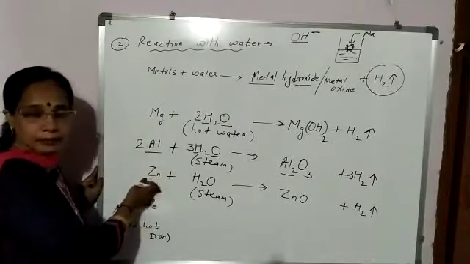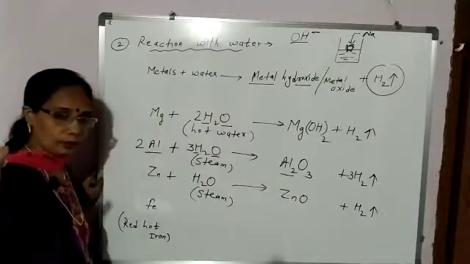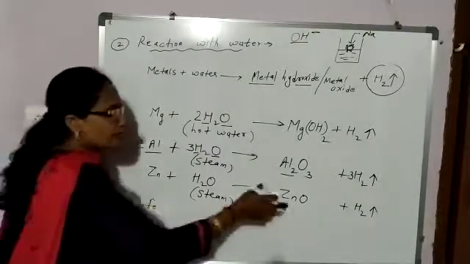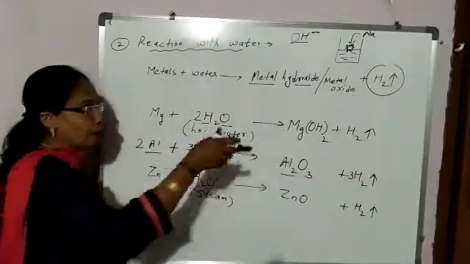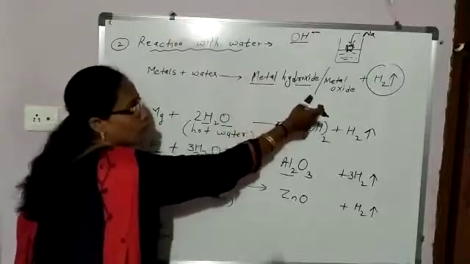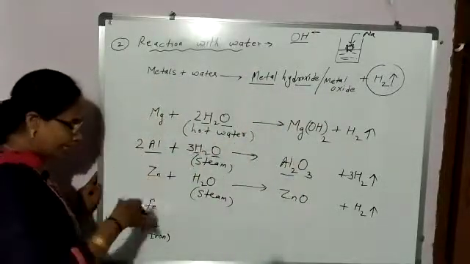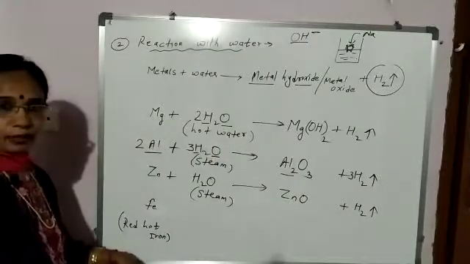So, what do you observe? Aluminium and zinc, neither do they react with cold water nor with hot water. So, they react with what? Steam. And which gas is evolved? Same for all metals. Hydrogen gas is evolved. And in place of metal hydroxide, what is formed this time? Metal oxide. Okay. Now, next, when you come to iron, the reactivity still decreases.